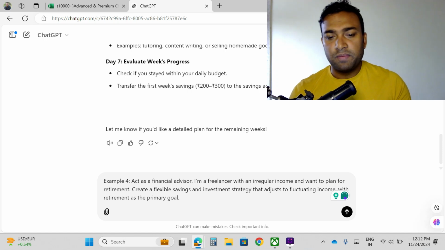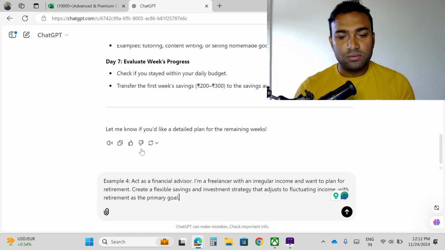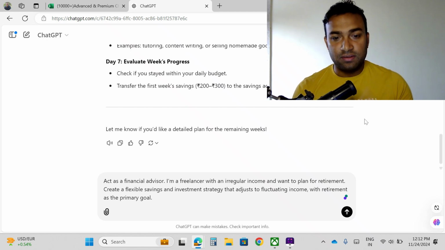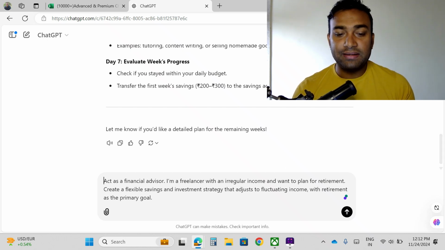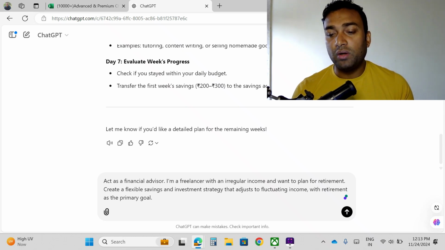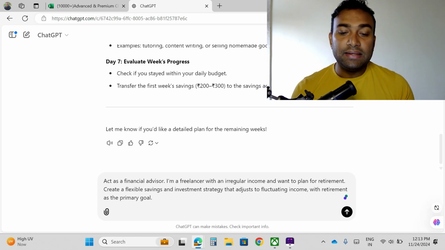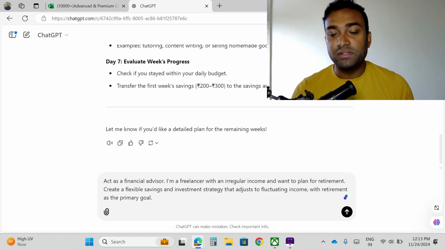I will paste this example. So here I will tell ChatGPT, hey ChatGPT, act as a financial advisor. Now I can modify it: act as a professional financial advisor or an expert financial advisor. Okay, so like this: I am a freelancer with an irregular income and want to plan for retirement. Create a flexible savings and investment strategy that adjusts to fluctuating income with retirement as the primary goal.